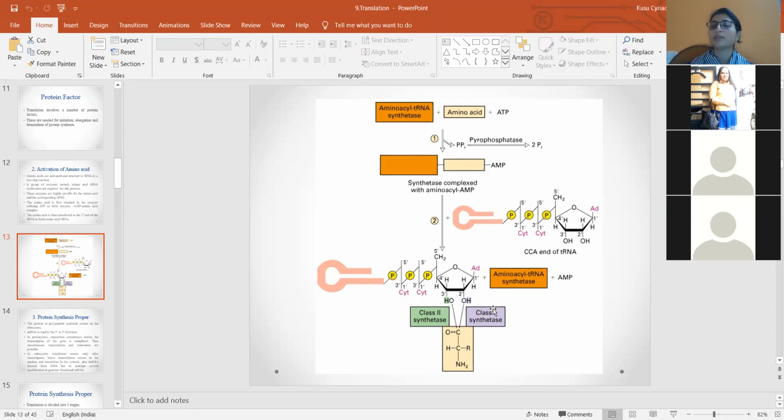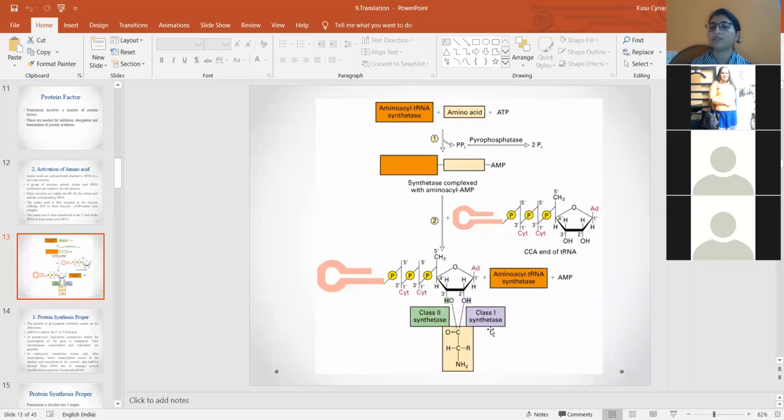Here there are two classes of synthetase enzyme, class 1 and class 2. Based on the type of the synthetase enzyme, the amino acid is attached either to the 2' position or to the 3' position.